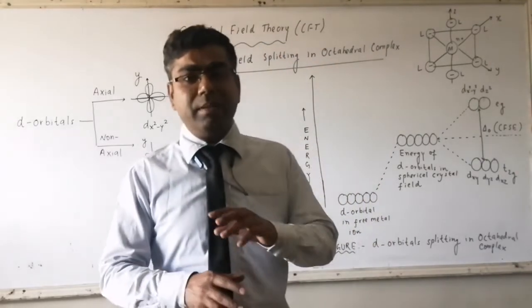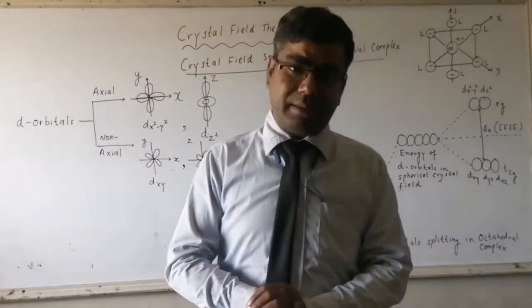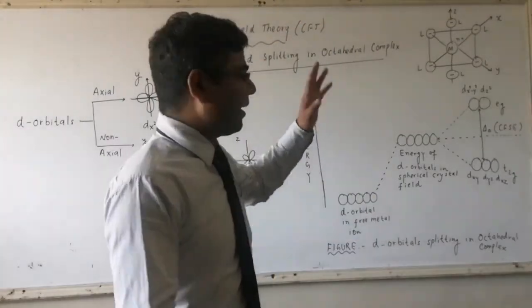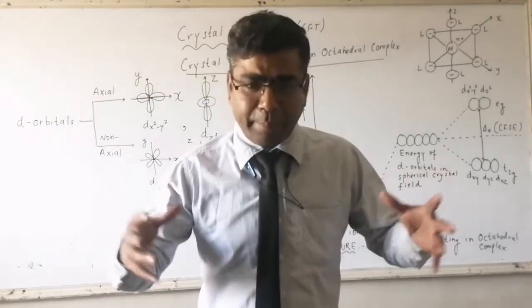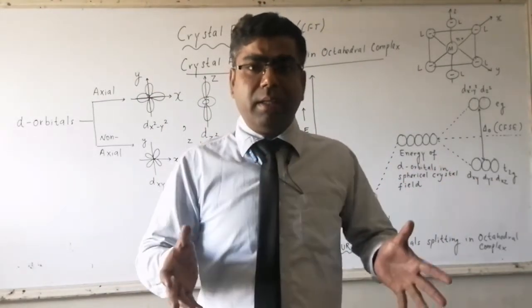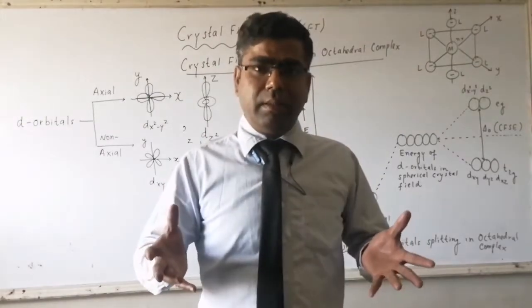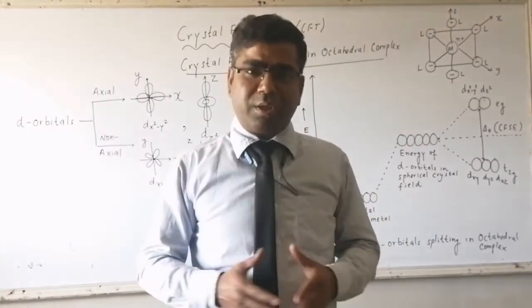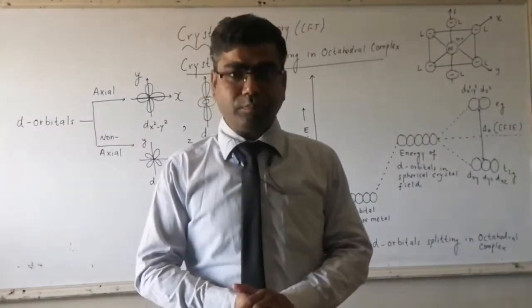Now, what happens in the case of a tetrahedral complex? In an octahedral complex, ligands approach from the axis, and the d orbitals located on the axis get more repulsive interaction and their energy increases.